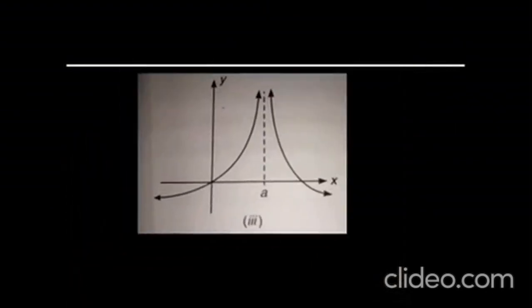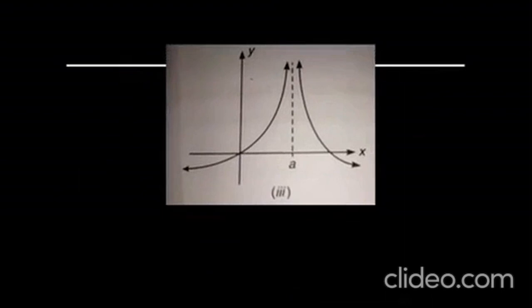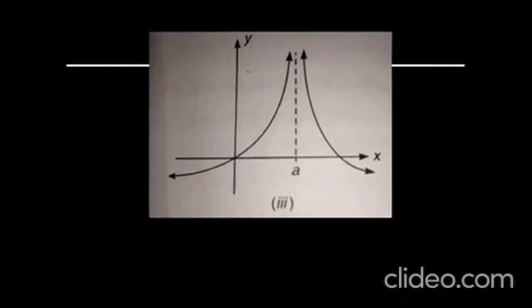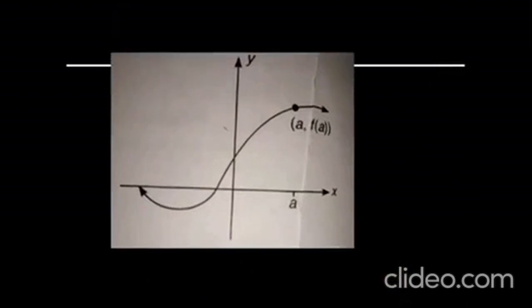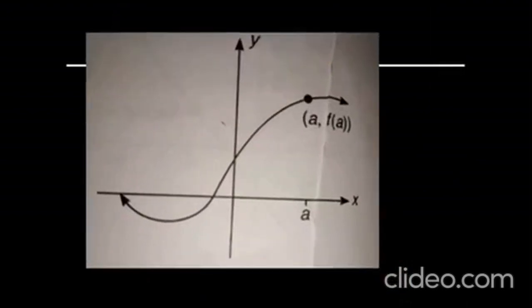Look at the third graph. In the third one, the graph is approaching infinity near the point A. So this is a discontinuous function. Look at the fourth one. In the fourth graph, it is only a smooth curve without lifting the pen. So it is a continuous function at x equals a.